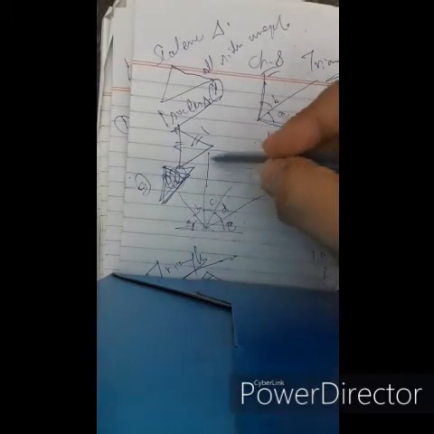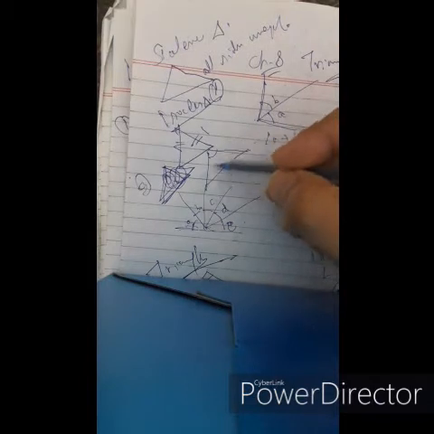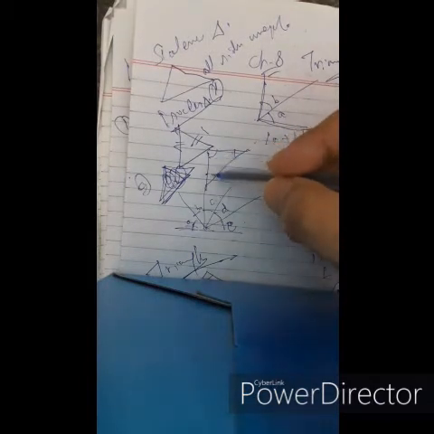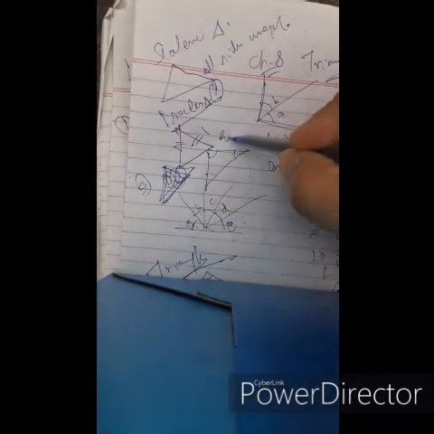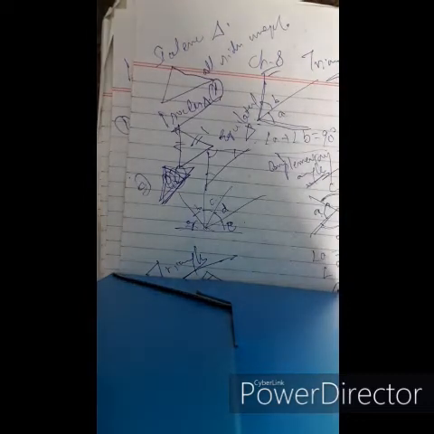All the three sides are equal. Equilateral triangle. And in an equilateral triangle, the angles are also 60 degrees. All angles are 60 degrees, and all the sides are equal. That is the equilateral triangle.